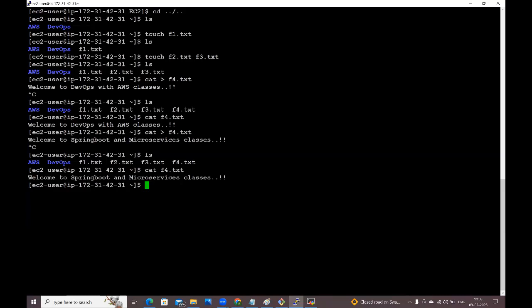No, I want both. I don't want to override the data. I want to append the data. Then what do I need to do? See, guys, you need to use cat with double greater than to append the data. If you use a single greater than, data will be overridden. If you want to append the data, then we need to use double greater than.